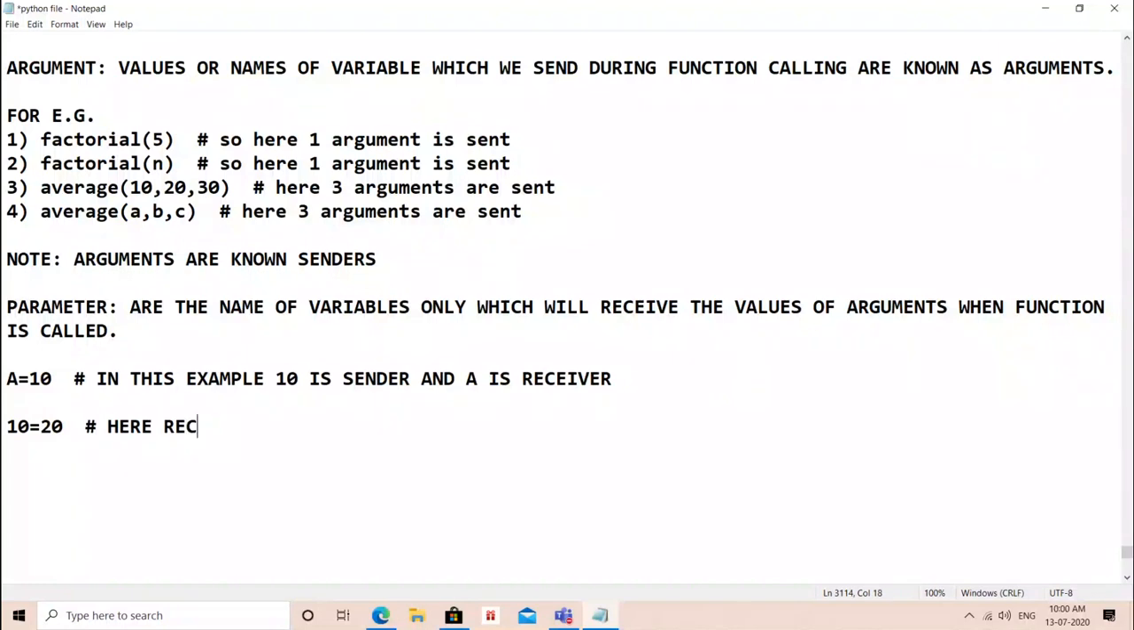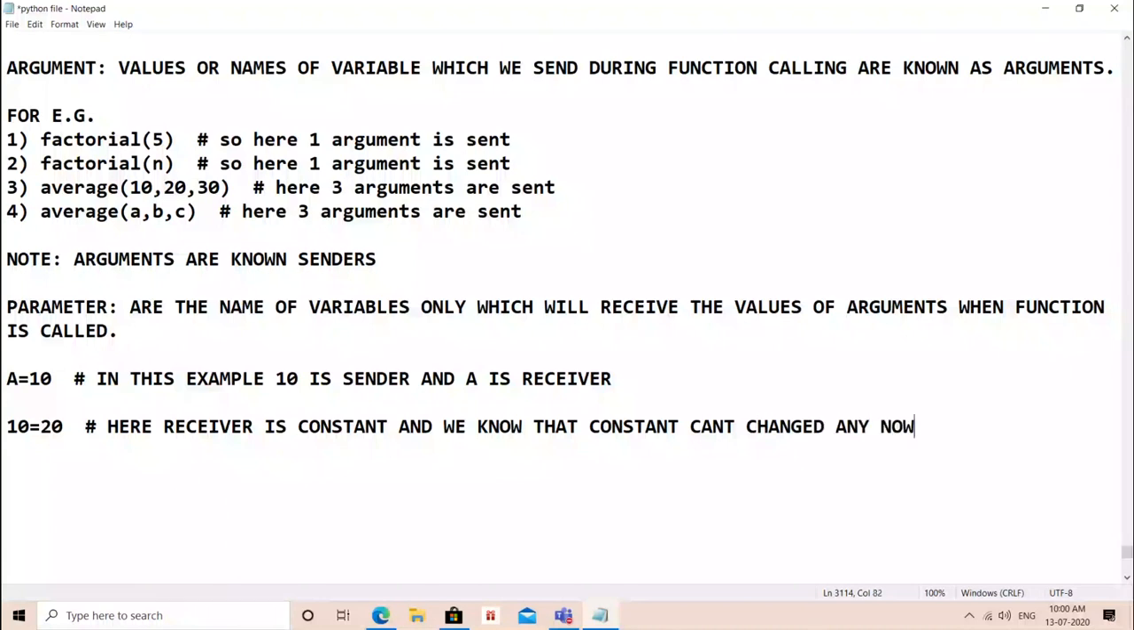Here, receiver is constant, and we know that constant cannot be changed anyhow. This is the reason why the parameters are only name of variables.